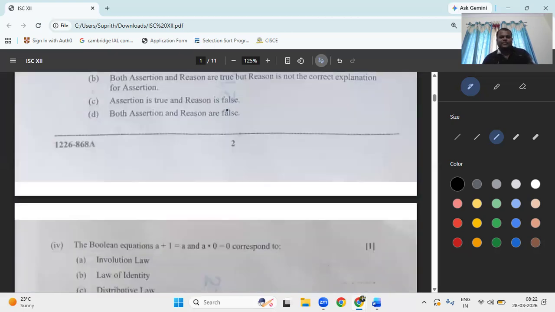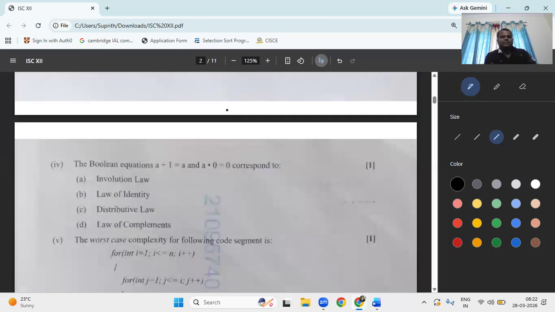Fourth question: the Boolean laws a plus one and a dot zero. That is an identity law. Is it identity law or distributive law of complement? It is not that. One added with a number gives a only, and multiplied with zero you get zero. This is the law of identity.